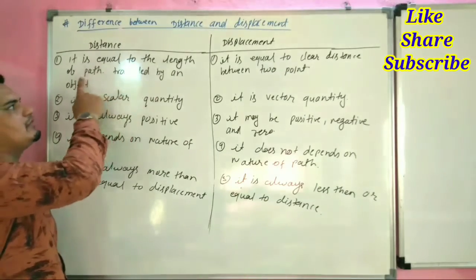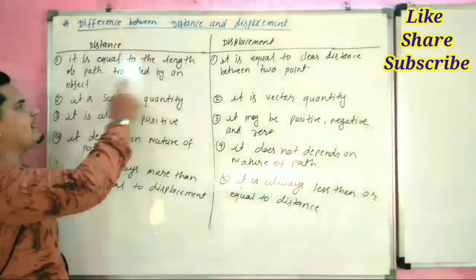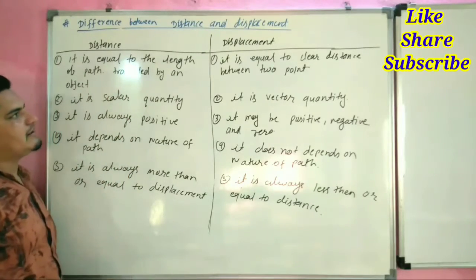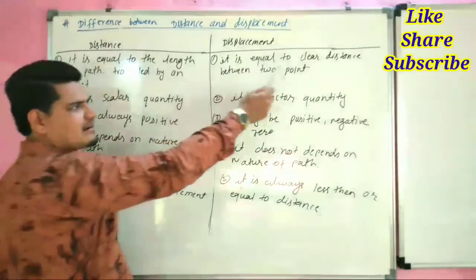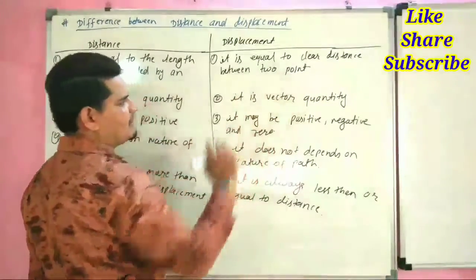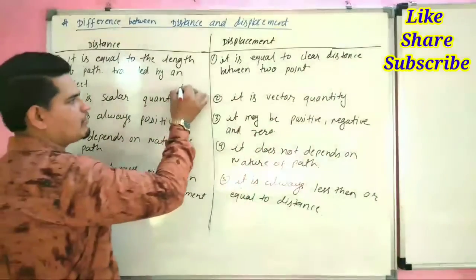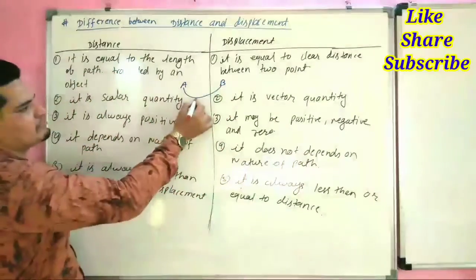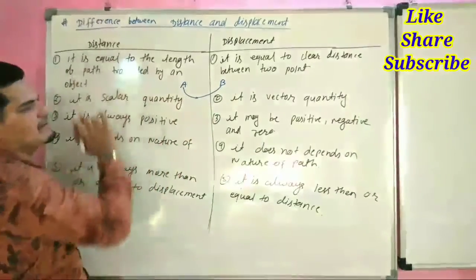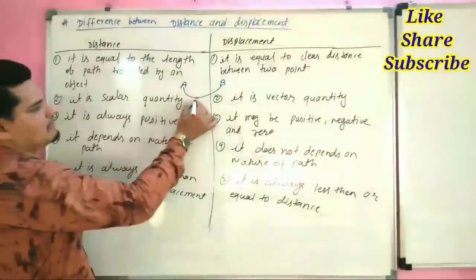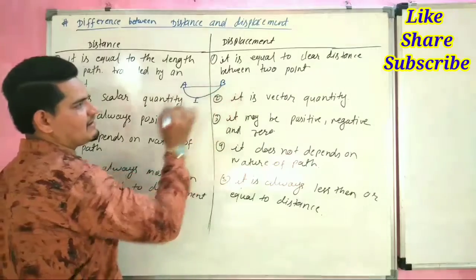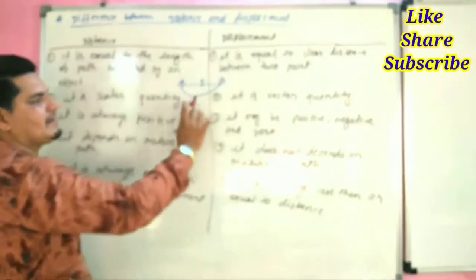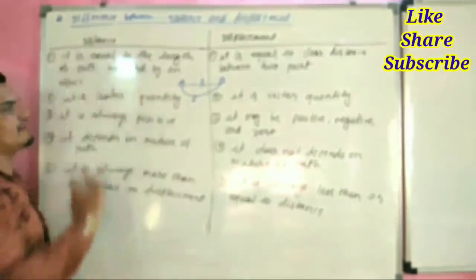Distance is equal to actual length of path traveled by an object, and displacement is the clear distance between two points. For example, we have to go from A to B, and this is the actual path. So the actual path is called distance, and this is the clear distance, so it is called displacement.